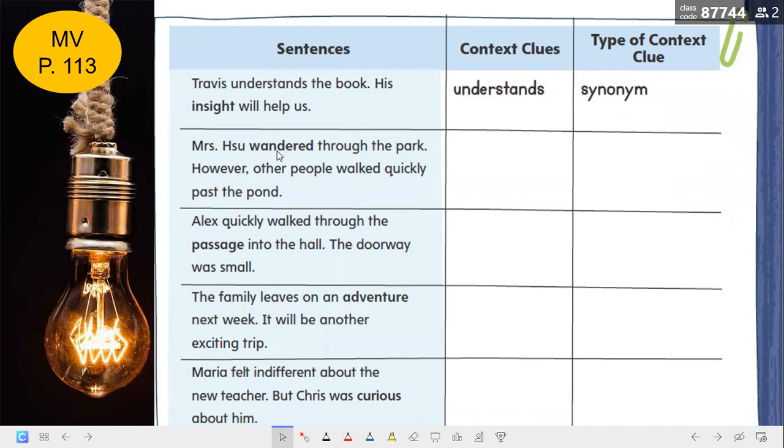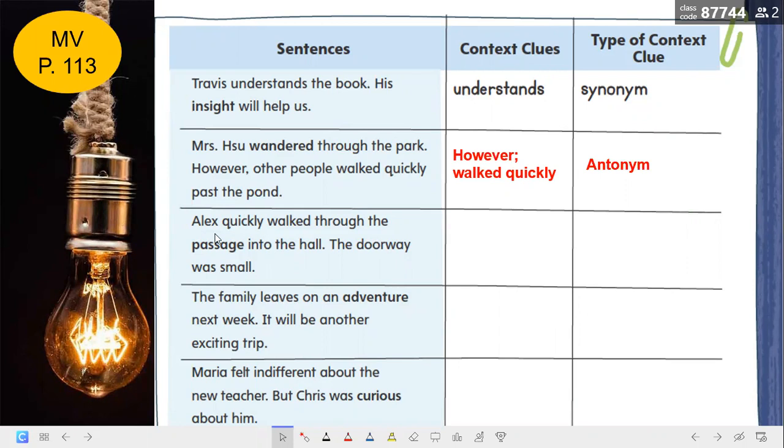What is the word that shows the meaning of wandered? The word is walked quickly. Now, does wandered mean walked quickly? Is it the same or the opposite? It is the antonym. It is the opposite.